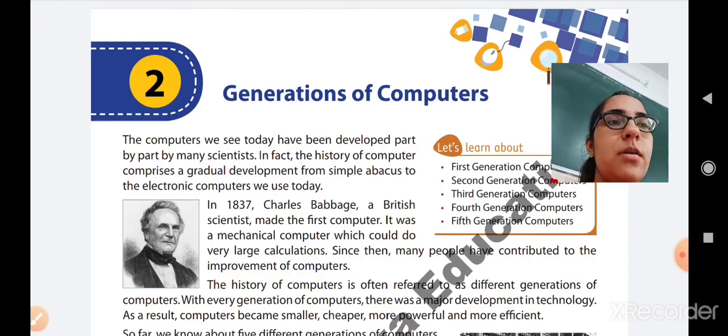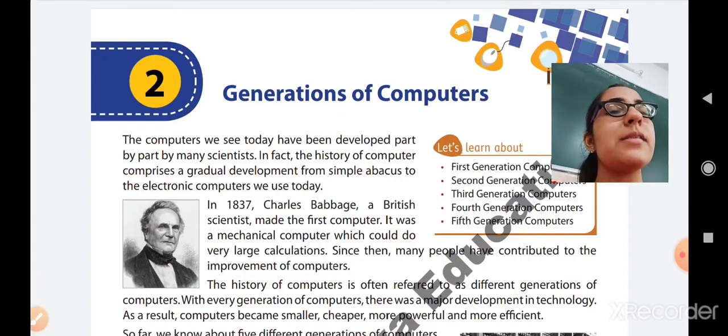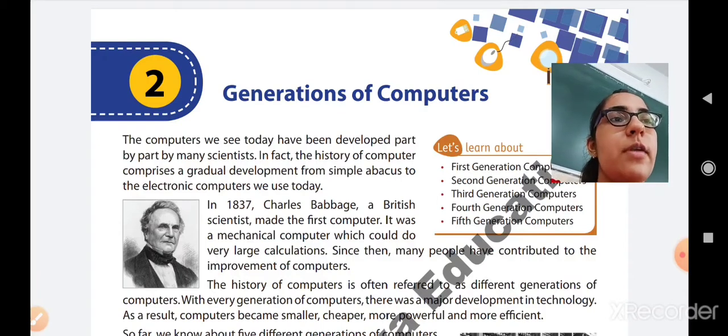So the very first computer which Charles Babbage invented was a mechanical computer. It means it can perform very large calculations, very large numeric calculations. Then afterwards many improvements were done in the field of computers by other scientists, or many other people who have also contributed, have given their level best to improve the first generation computers. It means to improve the computer which was built by Charles Babbage.